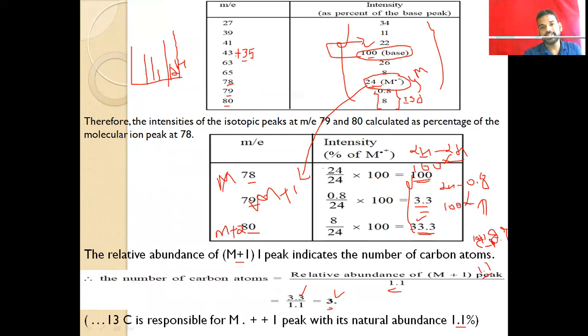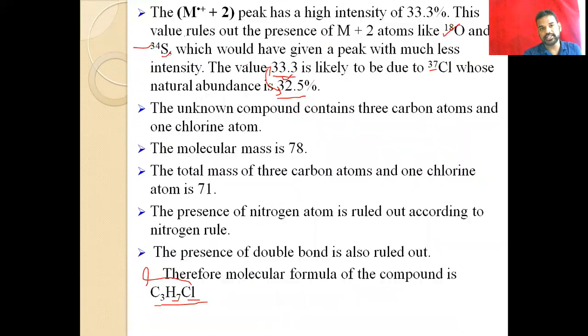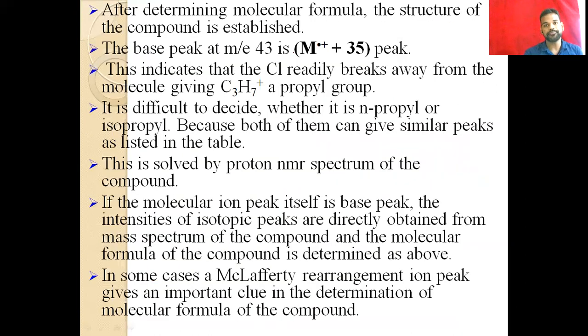And why is this base peak very important? It has the highest intensity. That means the fragment of 43 is highly stable in this compound. So this base peak is very important because of this reason. The difference of 35 between the molecular ion peak and the base peak indicates that the Cl, that is chlorine, readily breaks away from the molecule, giving C3H7.